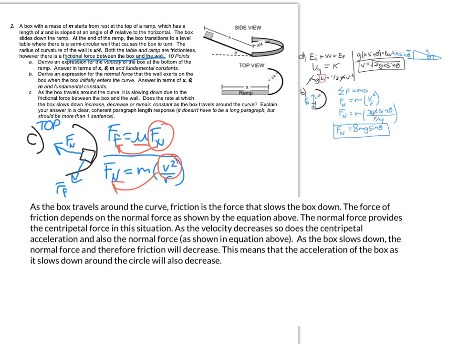So we've laid out a few important facts that we can either say from explaining the situation or from looking at the equations and how different variables depend on others, and then we bring them all back together to answer this question of how the acceleration, the rate at which it slows down, changes as it goes around the curve.